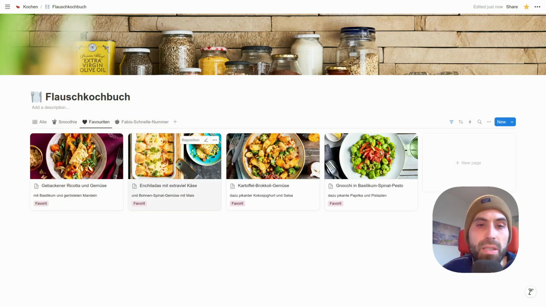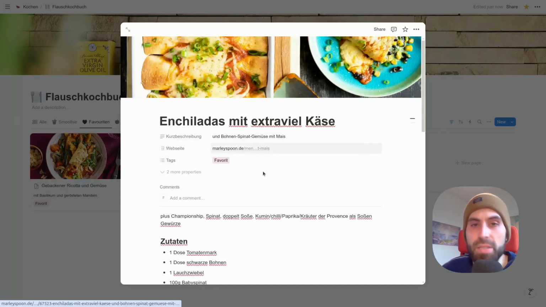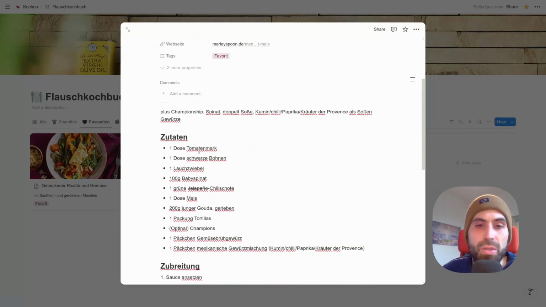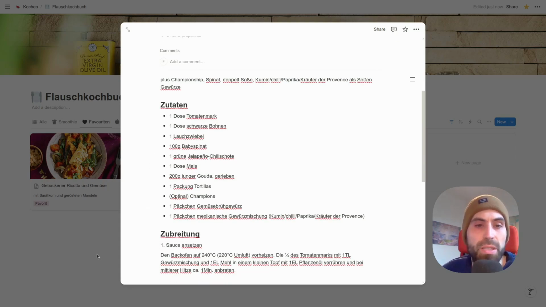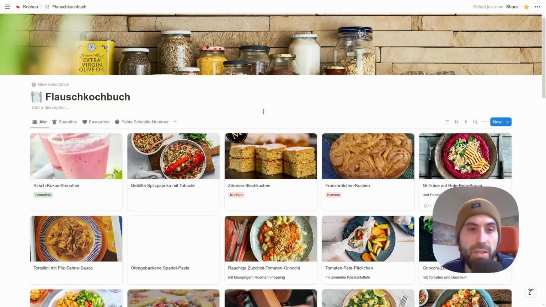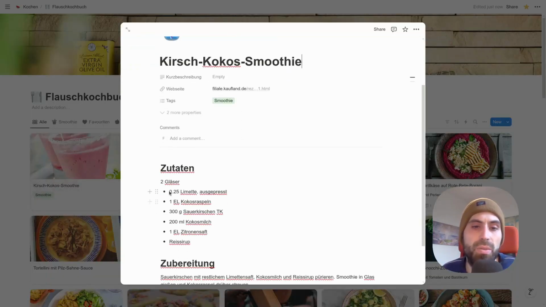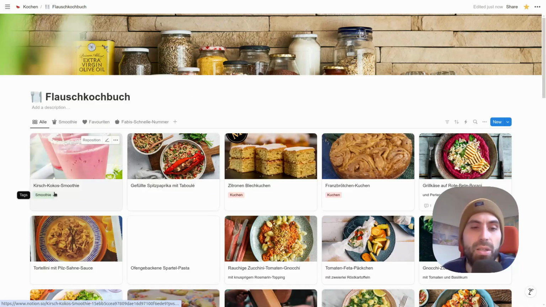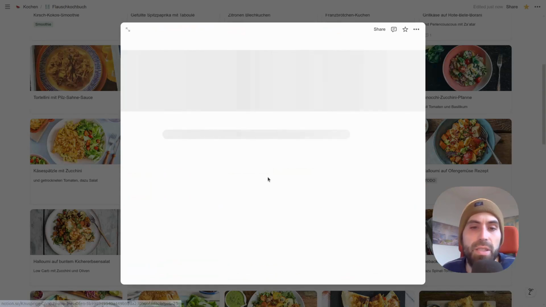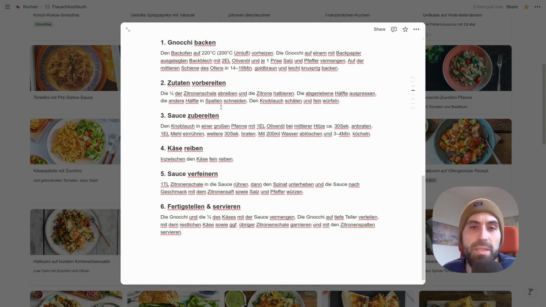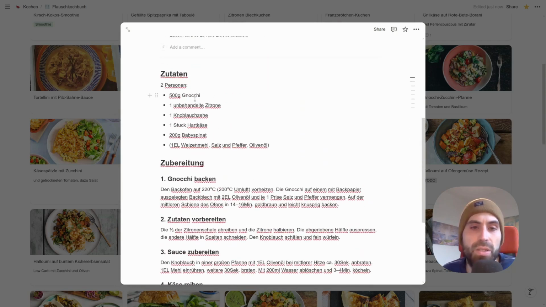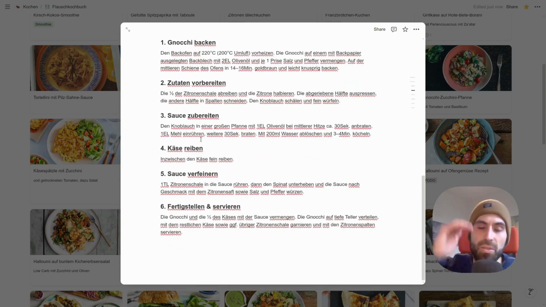Let's take a look into another one. Here's a recipe from Molly Spoon, and there we also sometimes write down a few notes because we changed the recipe. What I really like is that you can see all the recipes, you can filter them, you can tag them, that's all great. But it's not really tailored for being a cookbook. For example, you can't simply increase the ingredients here if you want to make more smoothies. Also in the recipes themselves, in the step-by-step, you don't see how much of a certain ingredient you need. You always need to scroll up and down. And I think there are multiple points you can improve.